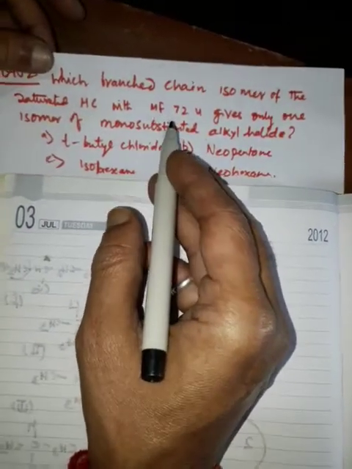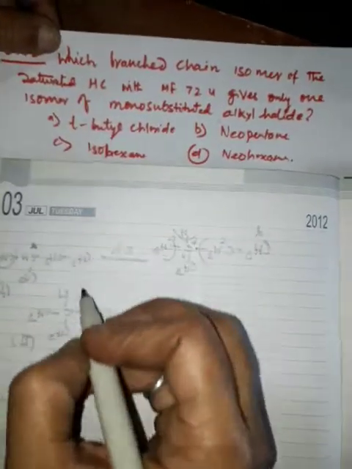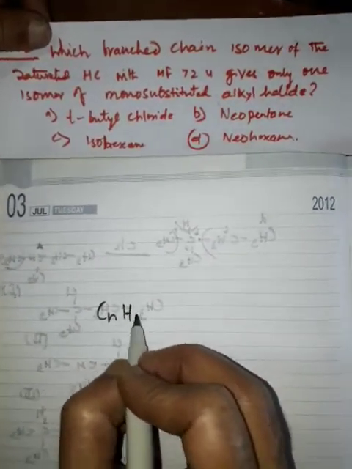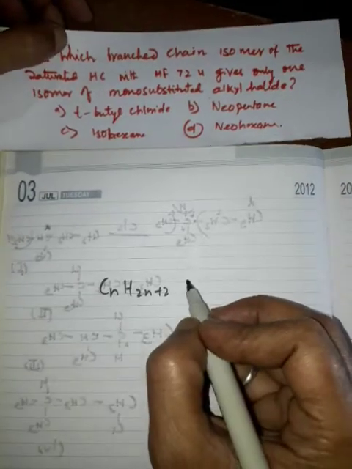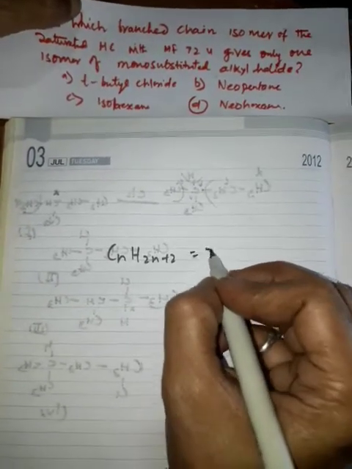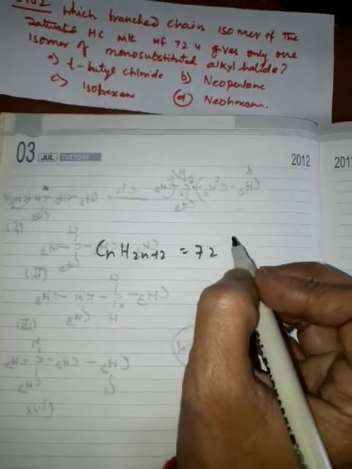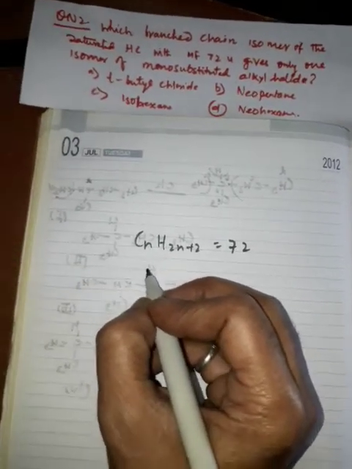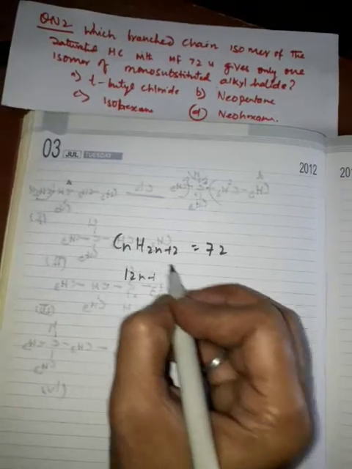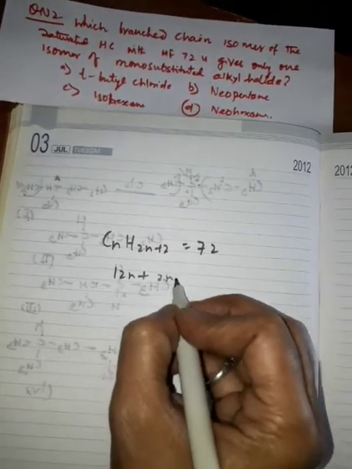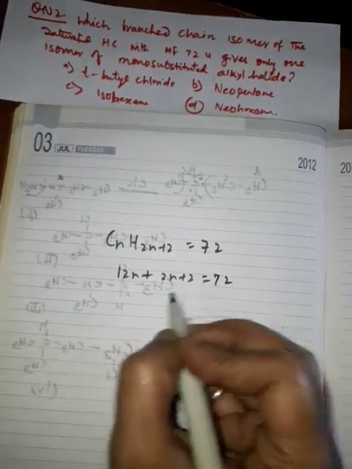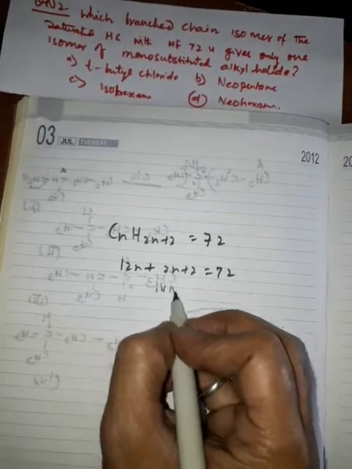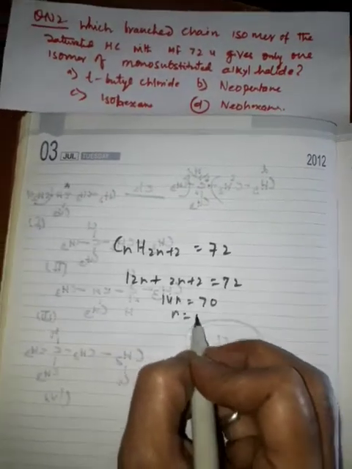Molecular mass is given as 72 u, saturated hydrocarbon, that means CnH2n+2 equals 72. Atomic mass of carbon is 12, so 12n plus 2n plus 2 equals 72. 14n equals 70, so n is equal to 5.